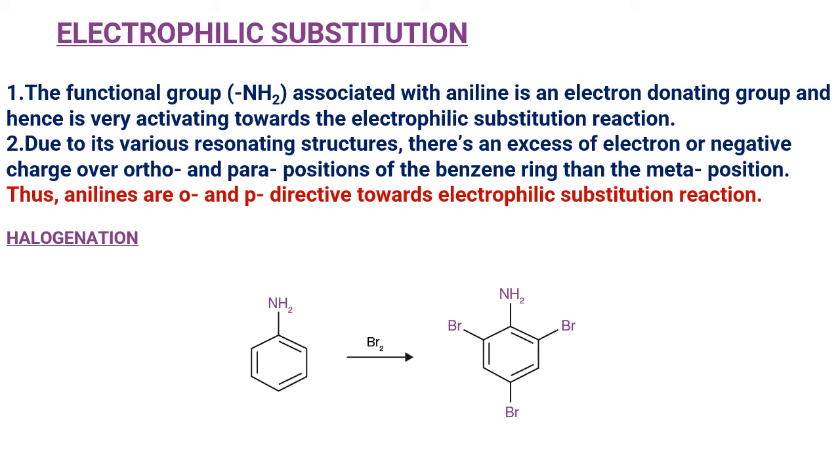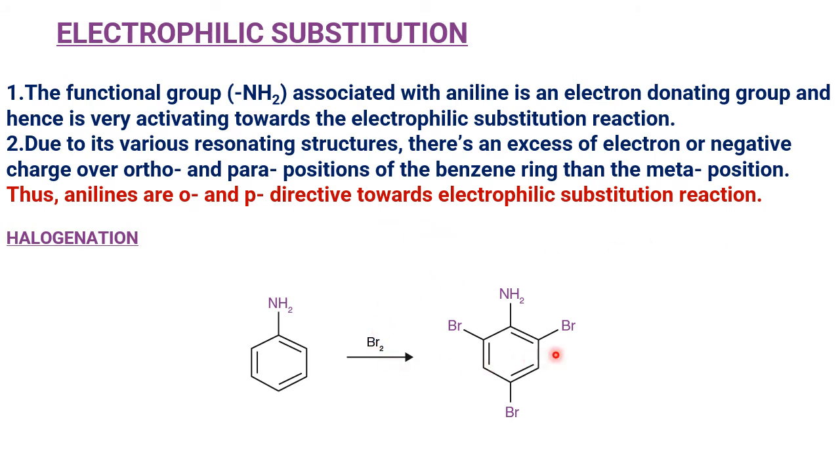Now, let us study electrophilic substitution reactions of aromatic amines, where there is a benzene ring and an ES reaction. Now we have to see which group is there on the benzene ring. Here the NH2 group is there on the benzene ring, and it is electron donating. The lone pair of electrons on nitrogen is made available to the benzene nucleus, thereby undergoing resonating structures. Because of these structures, we get negative charge on the ortho and the para positions. Therefore, we expect ortho para products, but not the meta. Aromatic amines are ortho and para directive towards ES reactions.